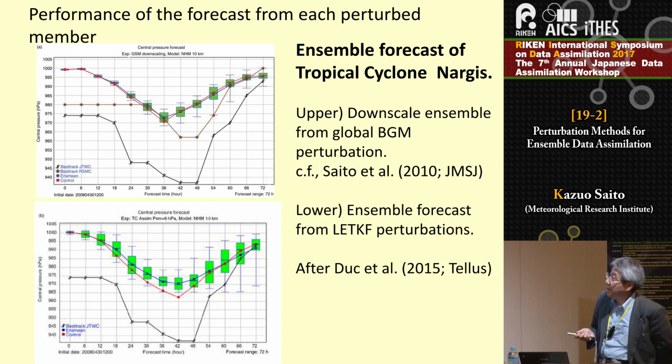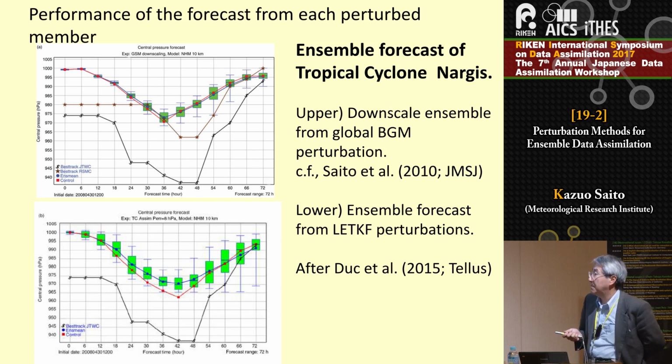But the lower panel shows the forecast from LETKF perturbations. In this case, almost all tropical cyclones were weaker than the forecast from the control run, which means all perturbed members weaken the typhoon.